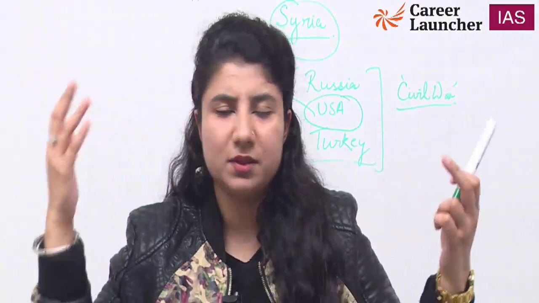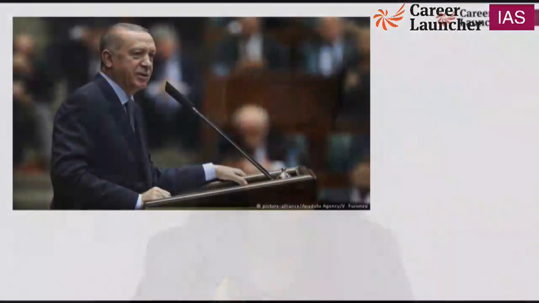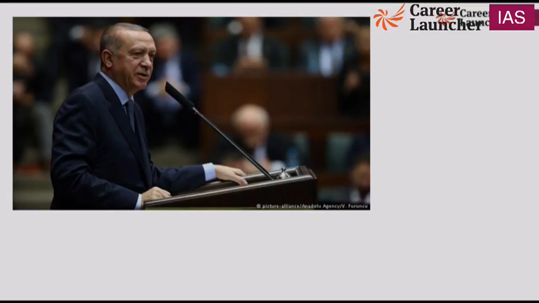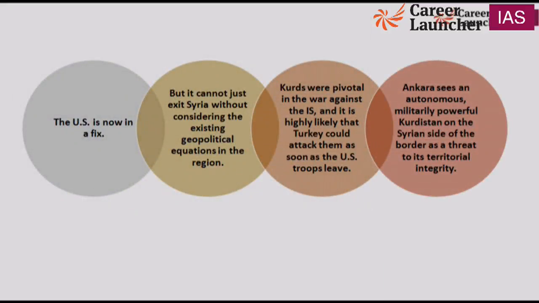And we know that Mr. Donald Trump is infamous for his whimsical ideas. कुछ भी मन में आया कर दिया, वो बच्चों का तरीका, which should not be done by a person who is like President of United States of America. ये उनके stature को suit नहीं करता. It does not suit his stature. This is a picture of Mr. Recep Erdogan, President of Turkey. He is very aggressive in his foreign policy, very aggressive. We'll see how. So now US is in a puzzled position over here.